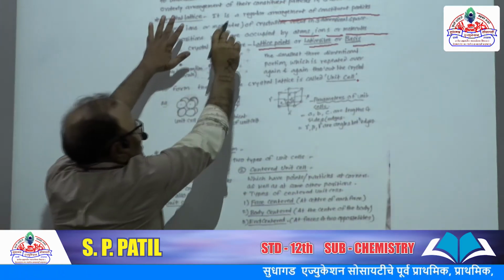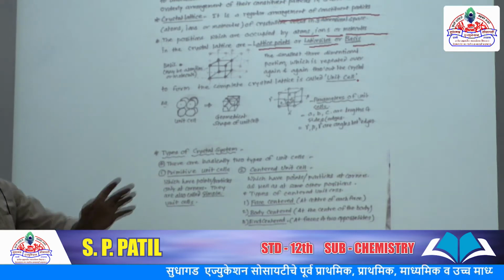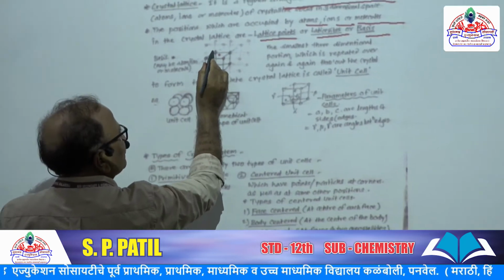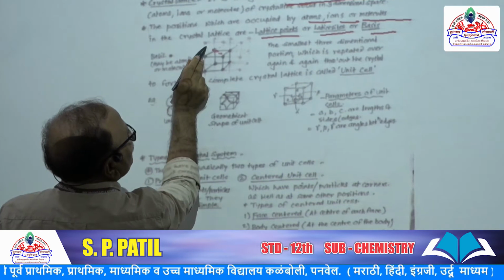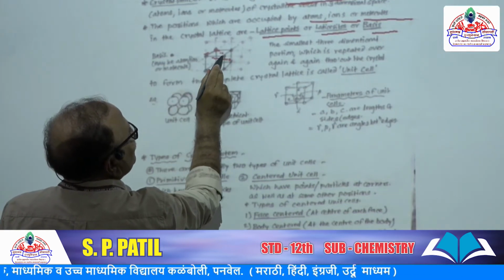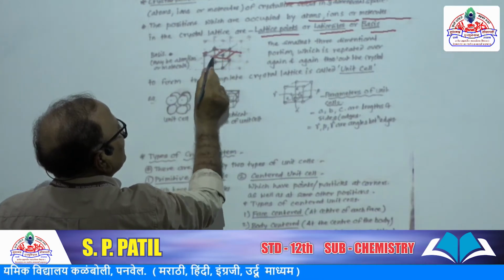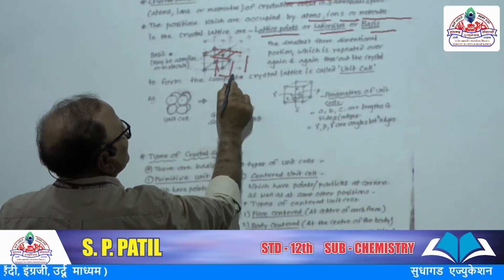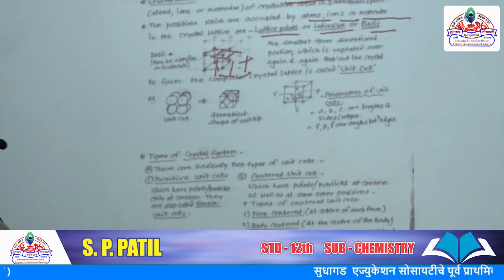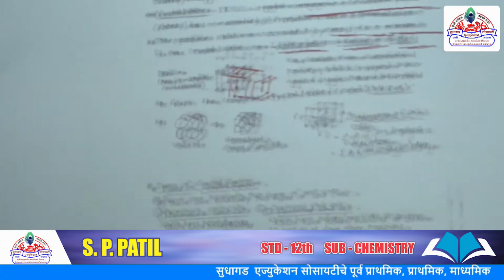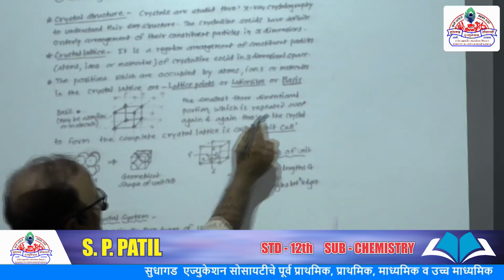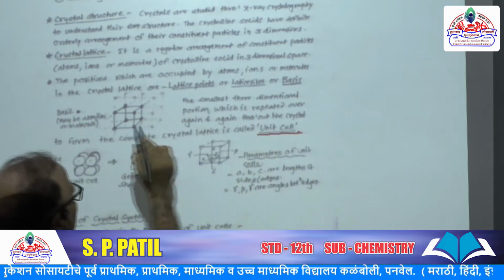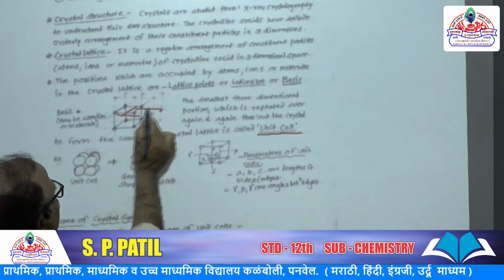This complete crystalline structure runs three-dimensionally in all directions, but its smallest portion, the smallest 3-dimensional portion which is repeated again and again, is called the unit cell. So this is the unit cell.